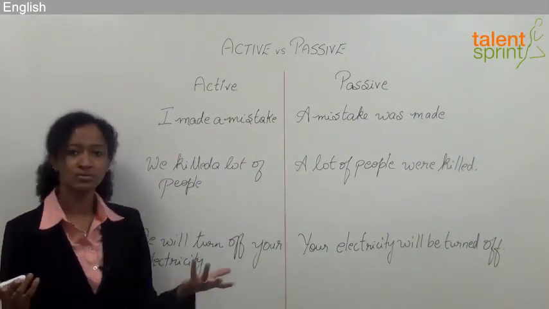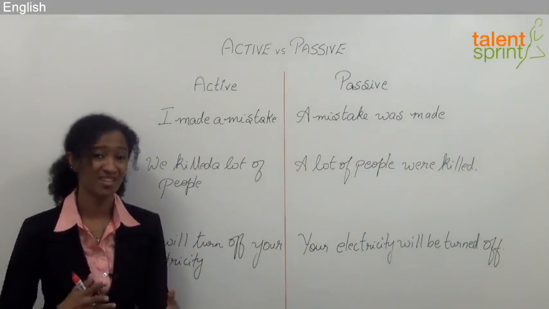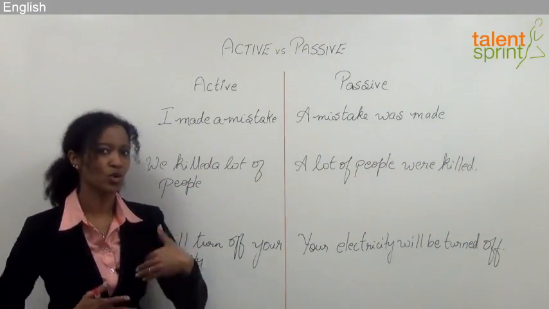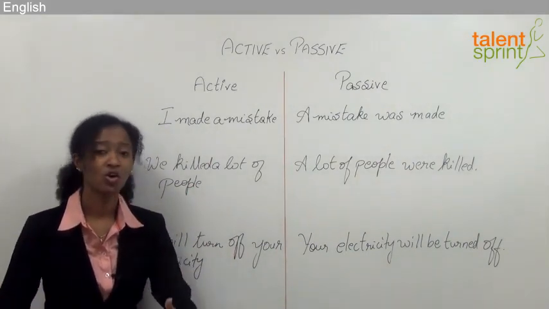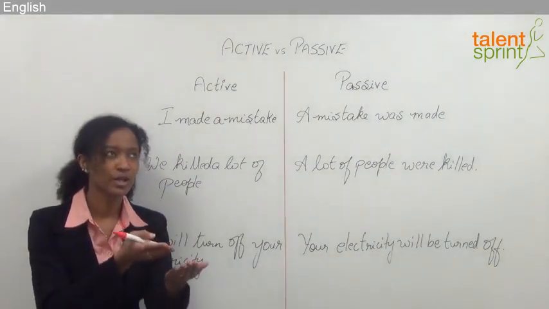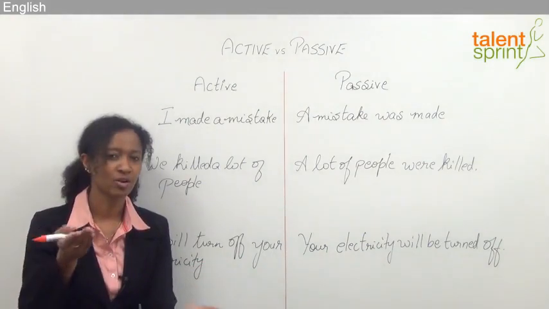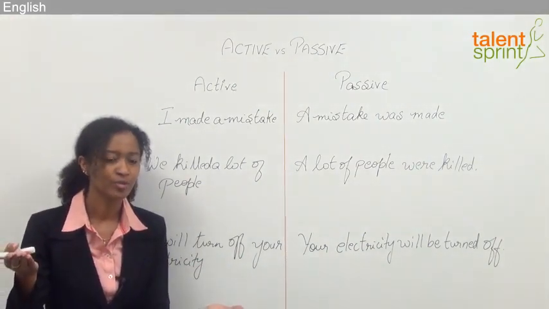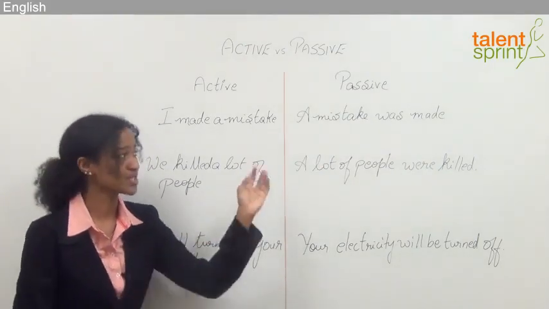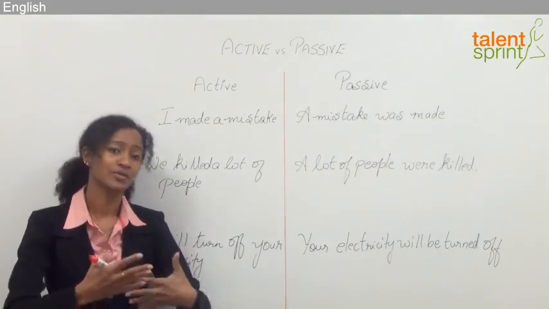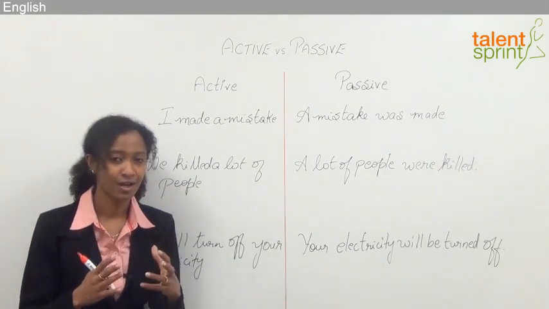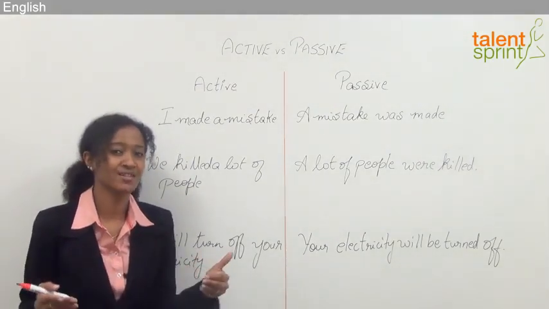Alright. Now, governments, for example, if they make a mistake, they will never admit saying I or we made a mistake. It is always said like a mistake is made. Or if they don't want to point fingers at someone in particular, that person was responsible. So in order to shift responsibility or in order to hide the person who did the action, the focus is on the action itself. A mistake was made, right? So a mistake was made, we are looking into it, we will rectify it. So they don't get to the point or mention or tell us who did it.